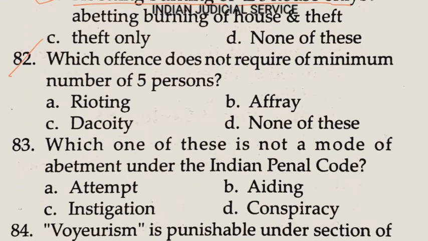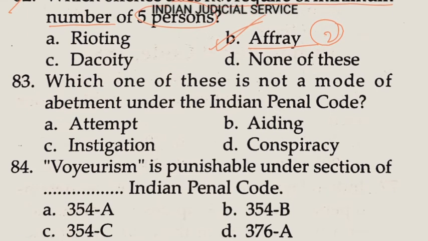Now question number 82. Which offense does not require a minimum number of 5 persons? So clearly an affray does not require a minimum of 5 persons. There is a need for only 2 persons. So the answer is option B.